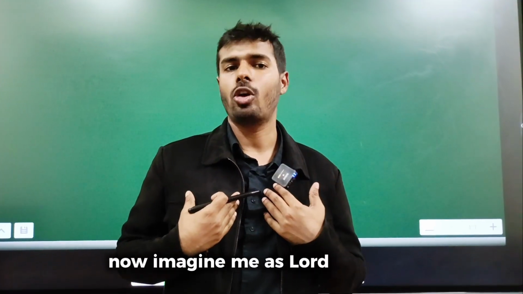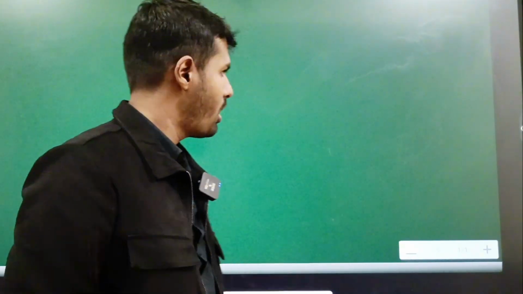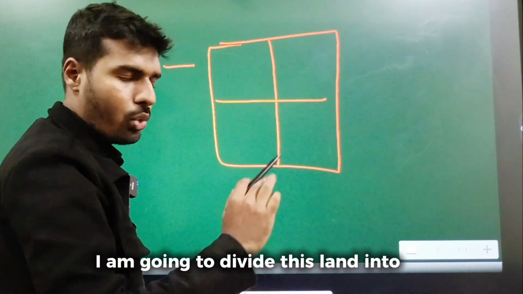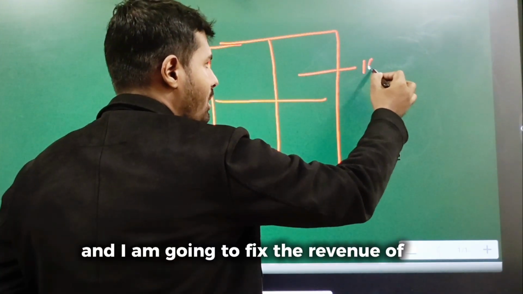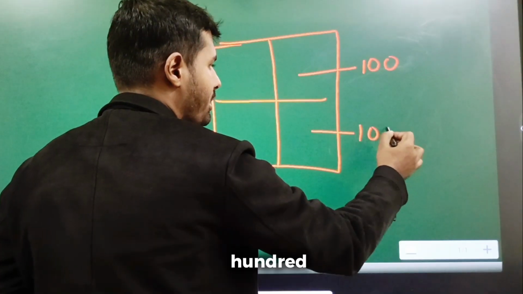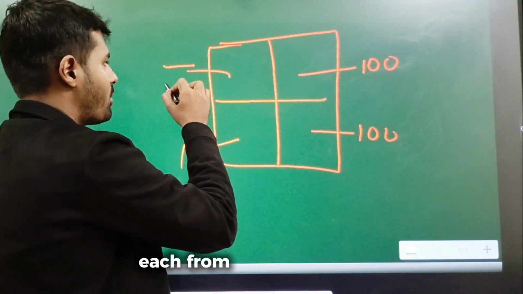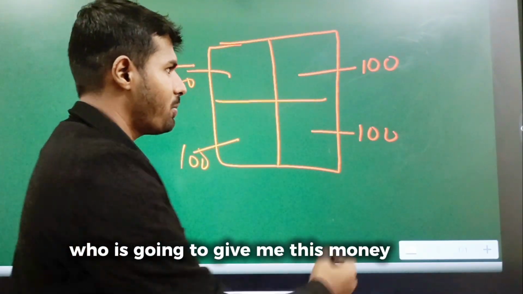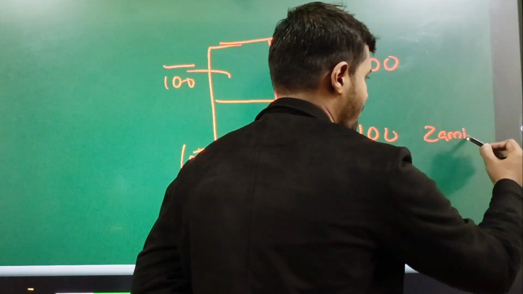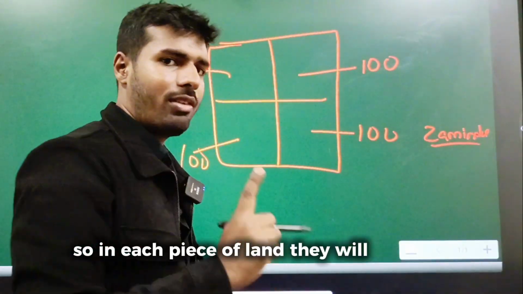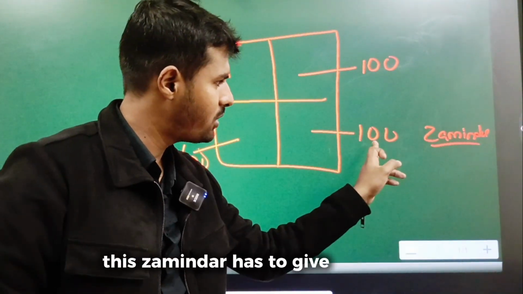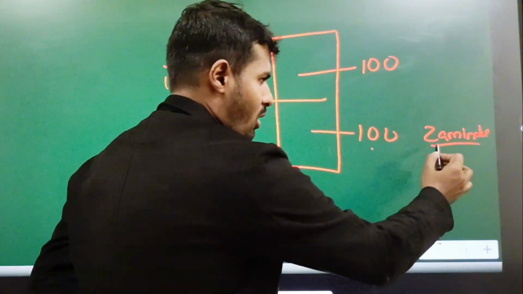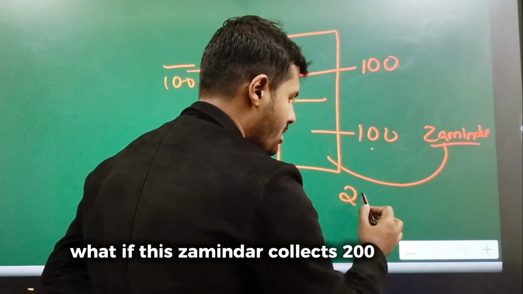Now imagine me as Lord Cornwallis. I am going to say, see, I have this much land. I'm going to divide this land into 4. And I'm going to fix the revenue of each piece of land at rupees 100. From each piece of land, I should get 100 rupees permanently fixed. Who is going to give me this money? It is the zamindar. So in each piece of land, they will appoint a zamindar. This zamindar has to give this money permanently fixed to the viceroy. Now the interesting part of this system, what if this zamindar collects 200 from this region?